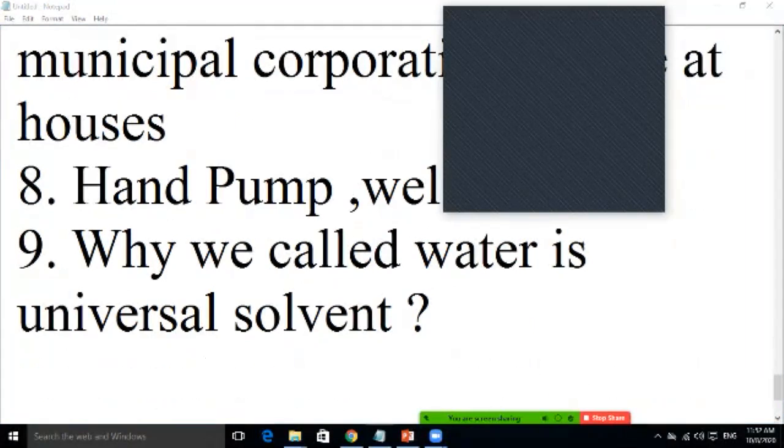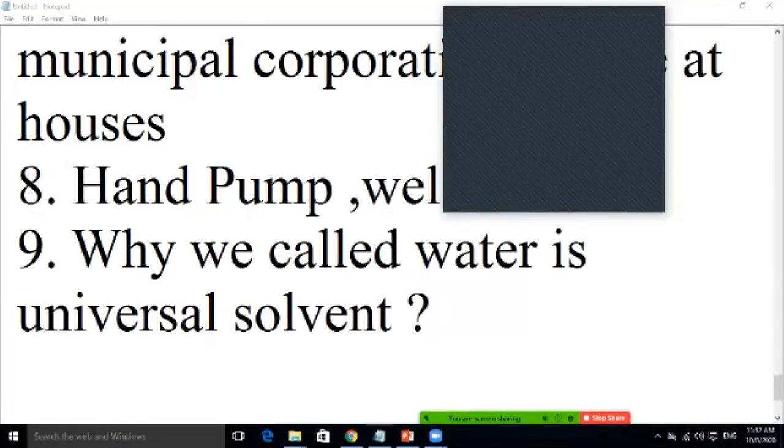Sir, we call water a universal solvent because it dissolves all the things like sugar. Yes, yes, of course, you are very correct. Thank you. Anyone wanting to add something more to it?